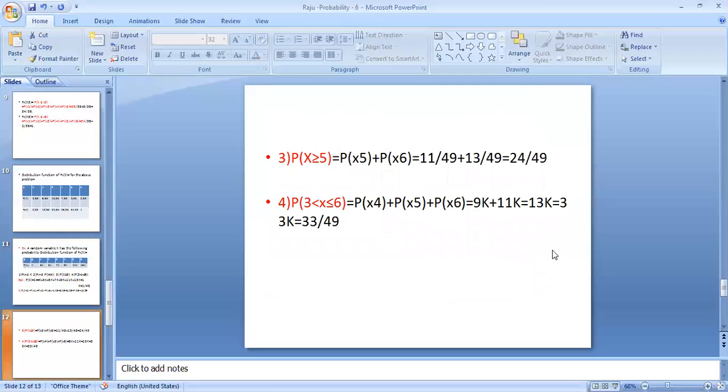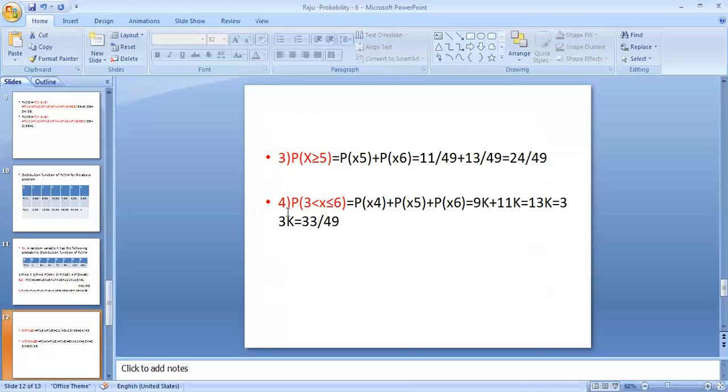Similarly, you can calculate the probability of X greater than or equal to 5. That means the values above 5, and the value 5 itself. So it equals the probability of X equal to 5 plus the probability of X equal to 6, that is 11 by 49 plus 13 by 49, totally 24 by 49.